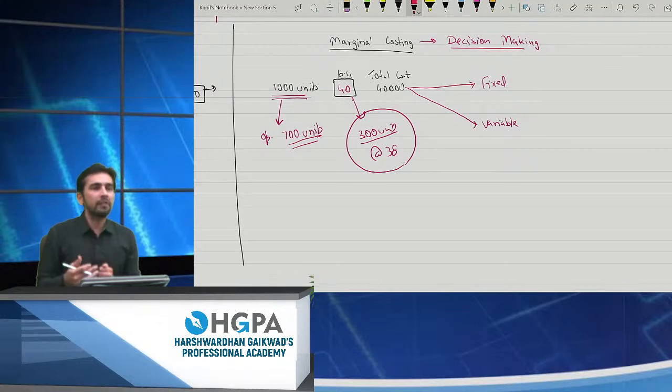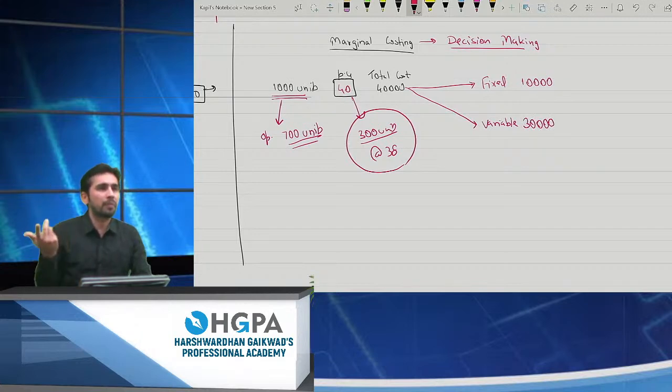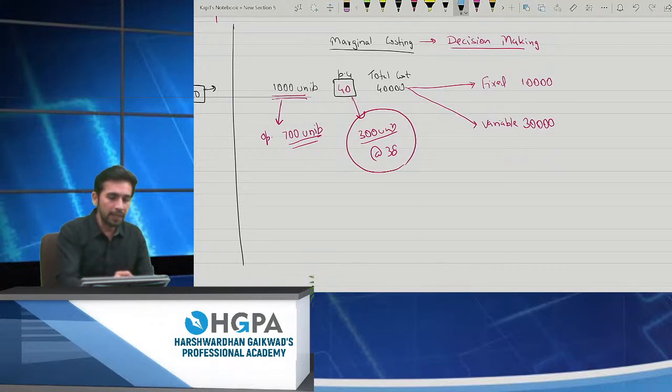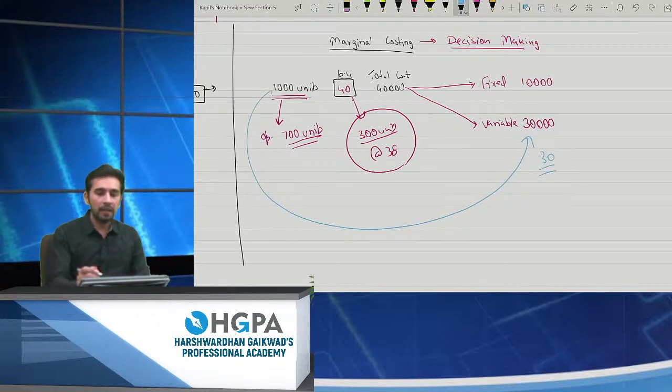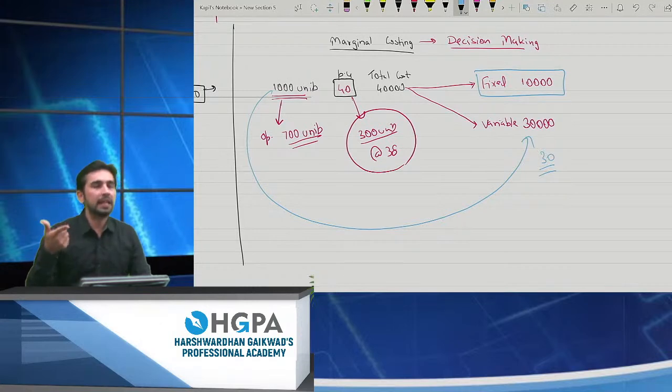So I went with a bifurcation and realized that my fixed cost is 10,000 and my variable cost is 30,000. That means I will pay a rent of rupees 10,000, say that is fixed, right? Variable cost means your material, your labor, your expenses, which completely depend upon the number of units. Can I say my per unit variable cost to make this product is 30 rupees? And my fixed cost is 10,000. So if I make 100 units, obviously I'll incur 10,000 rupees because I have to pay rent 10,000, right?